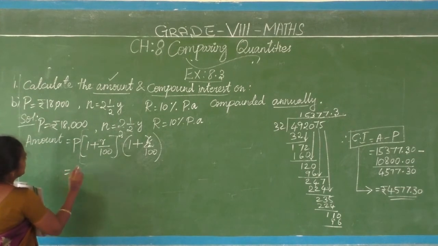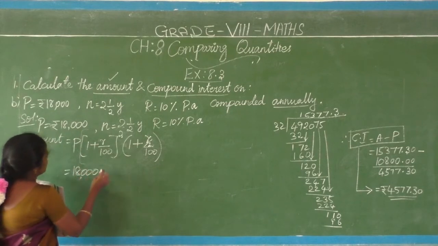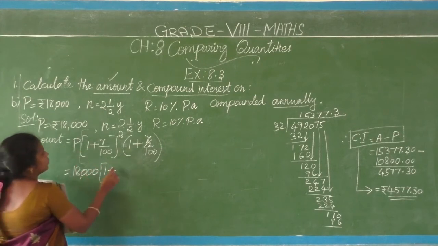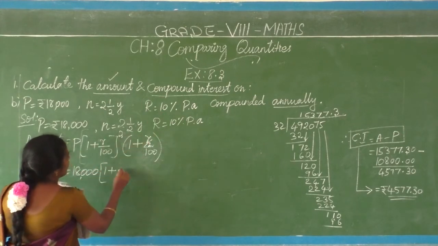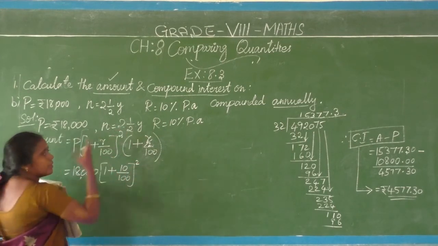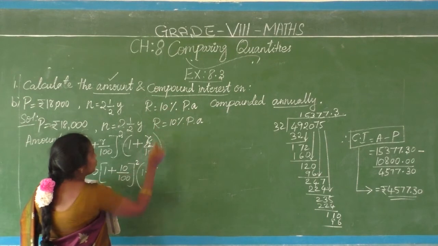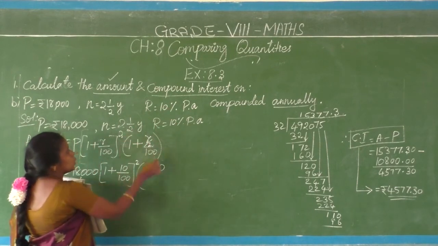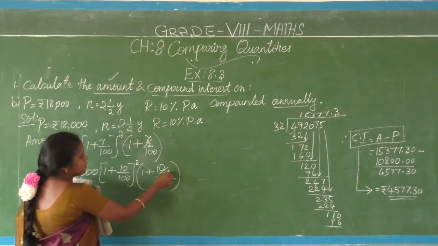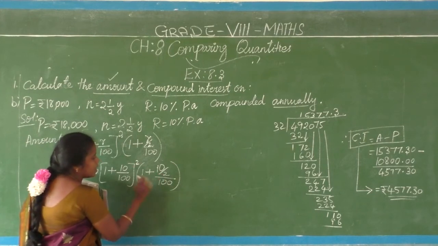How comes P value 18,000 rupees: 18,000 into 1 plus R, R value 10 by 100 the whole power 2, because of the 2 whole years, again into 1 plus R value 10 for the half year, so R by 2 by 100. Clear? If you simplify, this 2 can be kept here, actually it comes in the denominator place only, so you can write here also. It is correct.